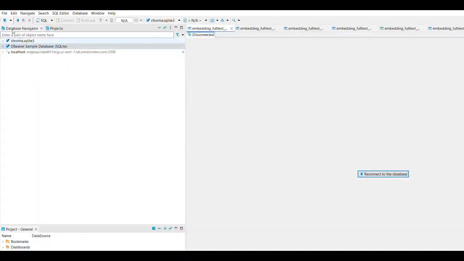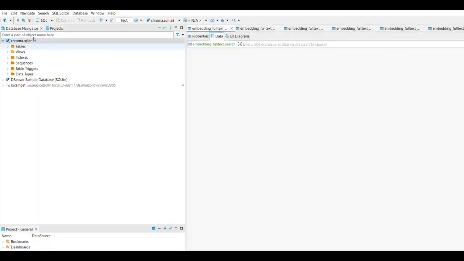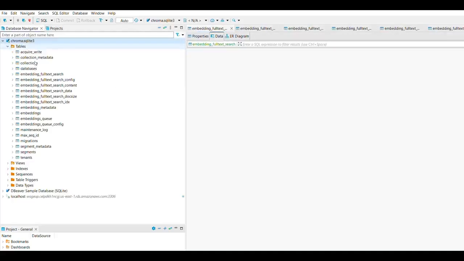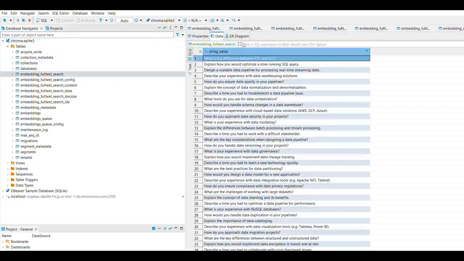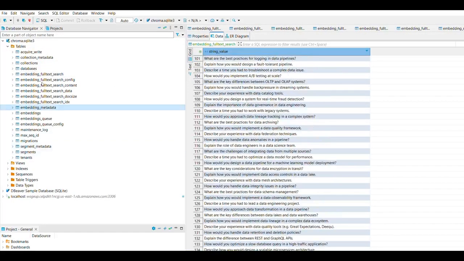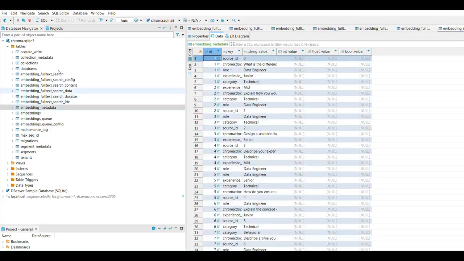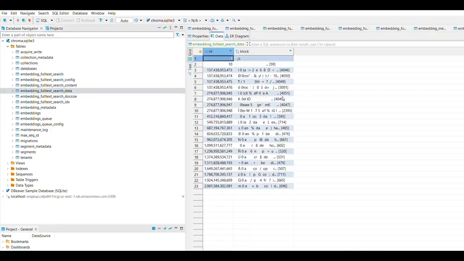Let me show you that database here. This is the vector database that was created, and it is storing all the information. You can see all the questions are there, all the metadata is embedded there, and all the search results are there. I think this was the demo. You can even create any kind of model using LangChain on all the AI platforms.